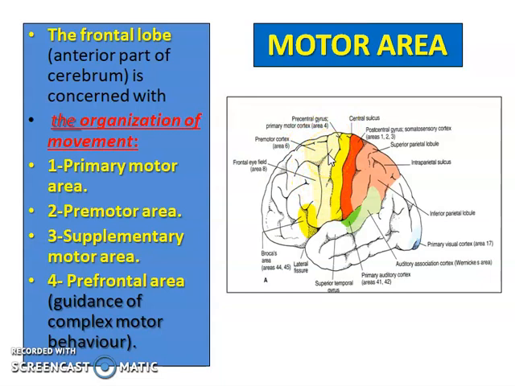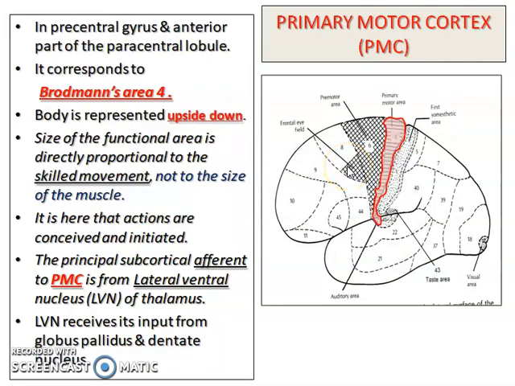Then there is a supplementary motor area which is not seen in this view, but is present on the medial side of the hemisphere, that is the medial frontal gyrus. Then there is a prefrontal area, which is in front of the motor and premotor areas, called the prefrontal area. Now let's study each area in detail.